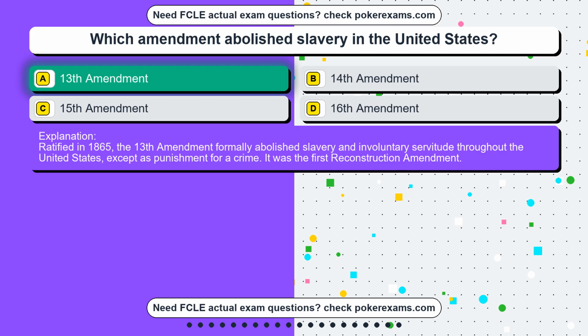Ratified in 1865, the 13th Amendment formally abolished slavery and involuntary servitude throughout the United States, except as punishment for a crime. It was the first Reconstruction Amendment.